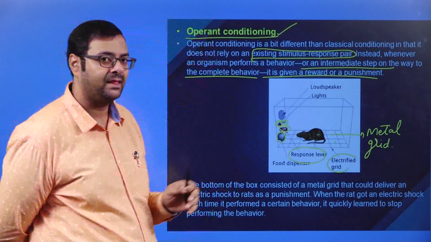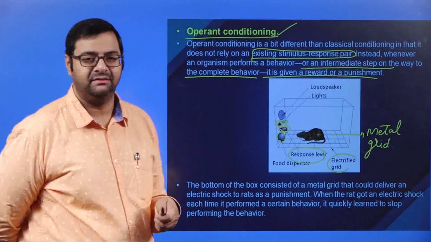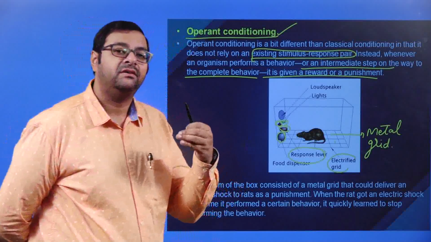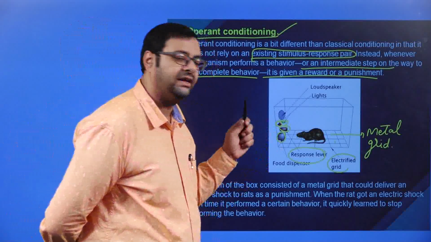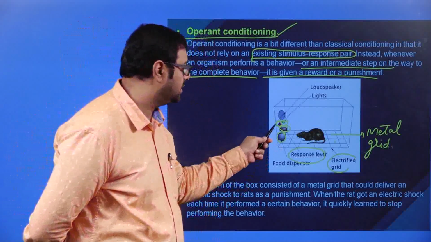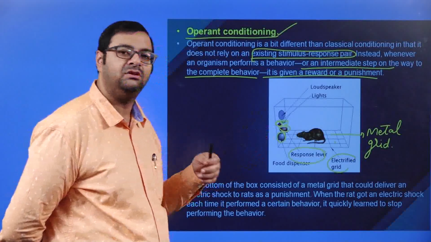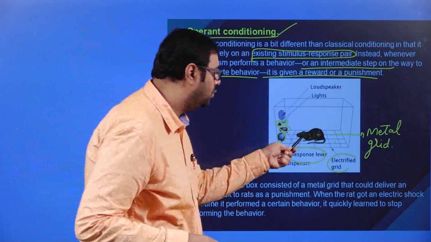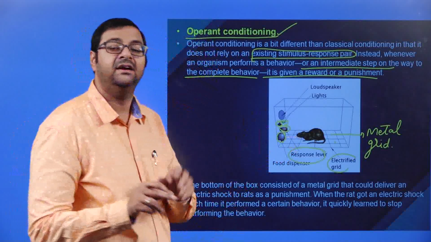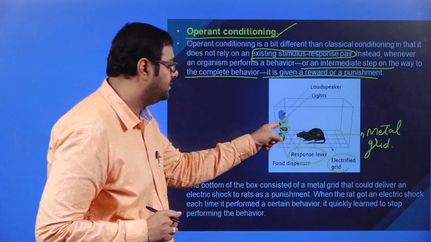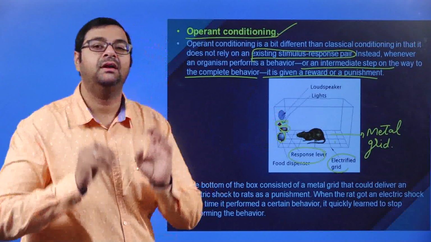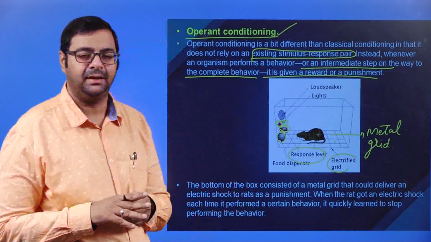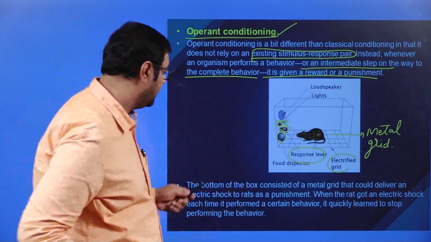Now, when the green light was given, it was a signal that the rat needs to get ready, because soon the purple light is going to flash and the food is going to come. So the rat used to go to the food dispenser and wait until the purple light and the loudspeaker were given. So the rat was conditioned properly by Skinner. Now we'll see this.